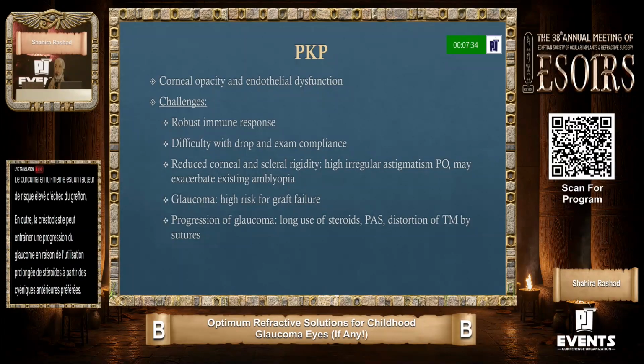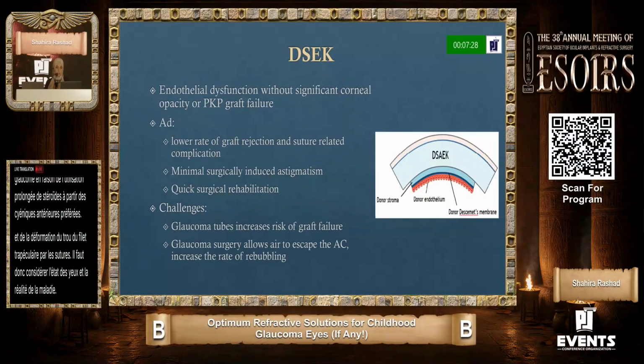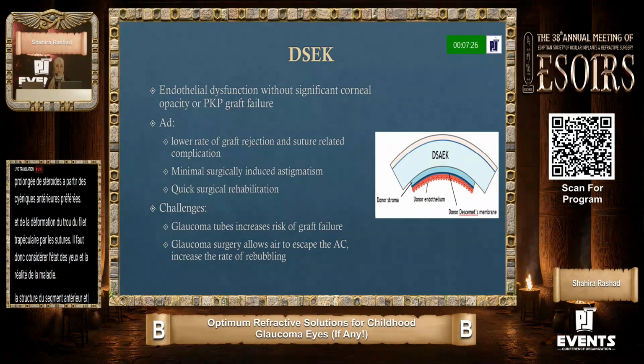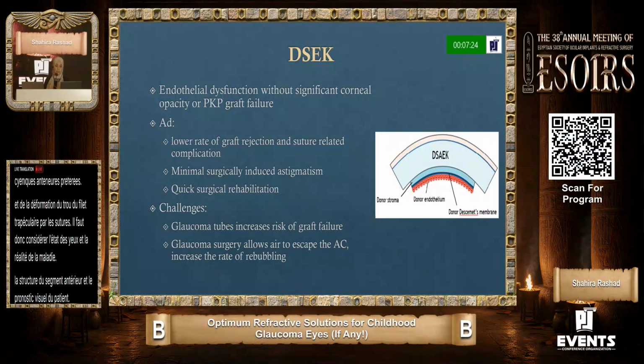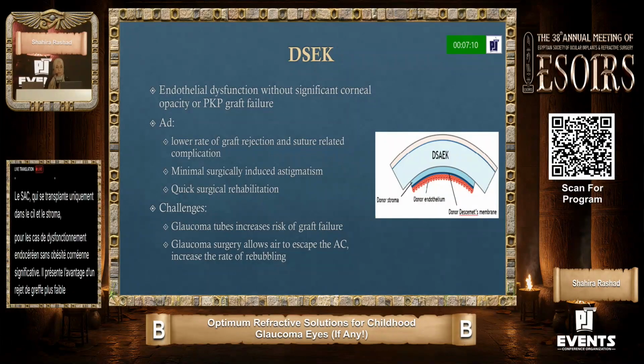So we have to consider the condition of the eye, the unilaterality of the disease, the structure of the anterior segment, and the visual prognosis of the patient. DSEK, which is transplanting only endothelium and stroma, is reserved for cases with endothelial dysfunction without significant corneal opacity. It has the advantage of lower graft rejection rate, lower suture-related complications, minimal surgically induced astigmatism, and quick visual rehabilitation.